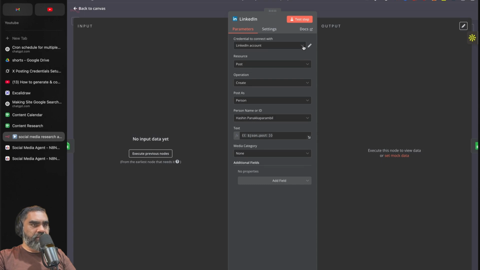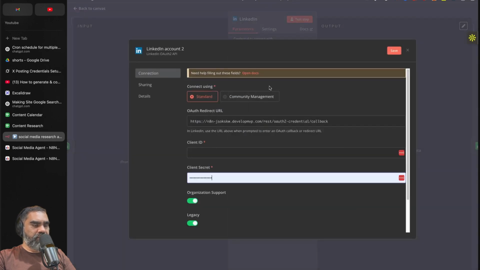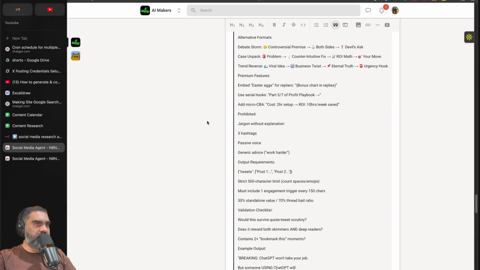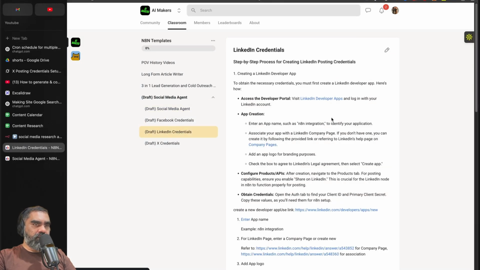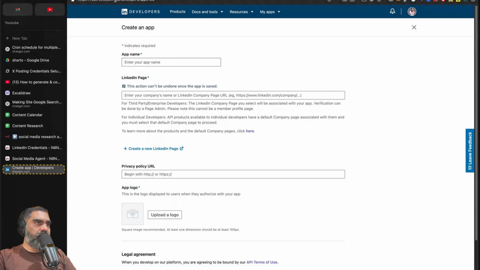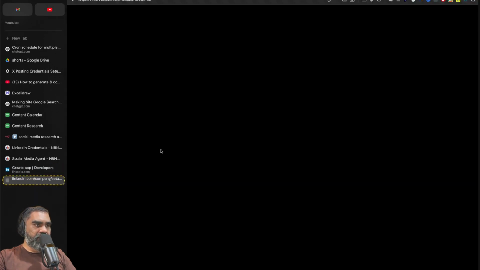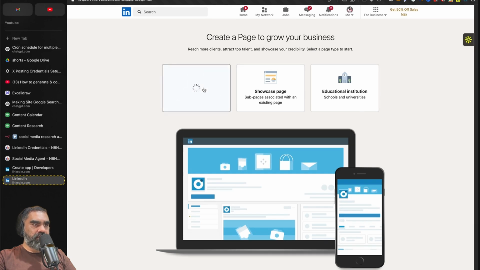You have to create credentials for LinkedIn, create new credentials, and I have the setup instructions in the community, or ask ChatGPT, go to LinkedIn credentials. What you need to do is go to the developer portal, LinkedIn developer apps. That's the URL over there. Then you add your app name, and you need to have a LinkedIn page. If you don't have a LinkedIn page, you'll have to click on create new LinkedIn page. You'll have to do that first.